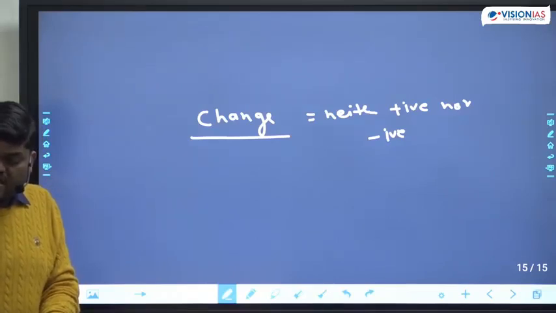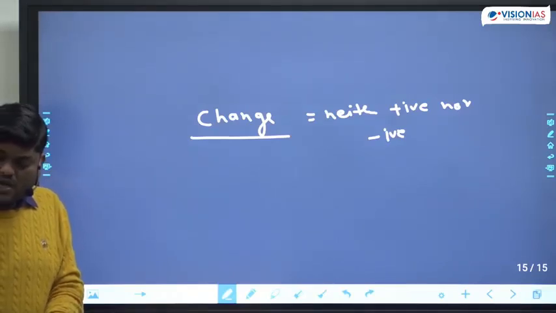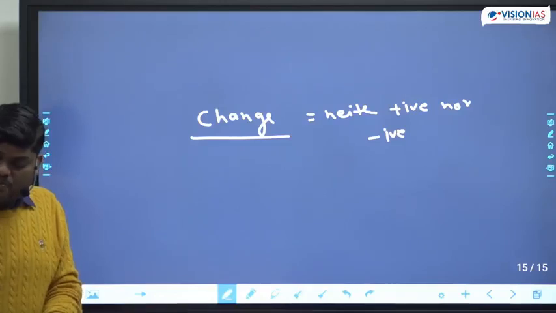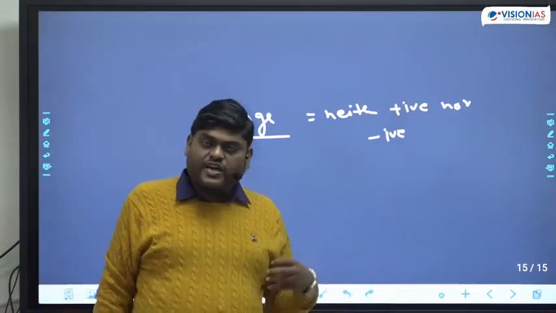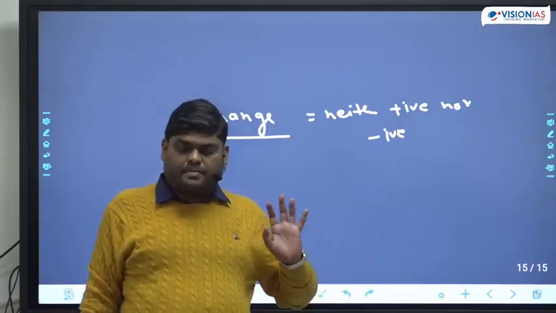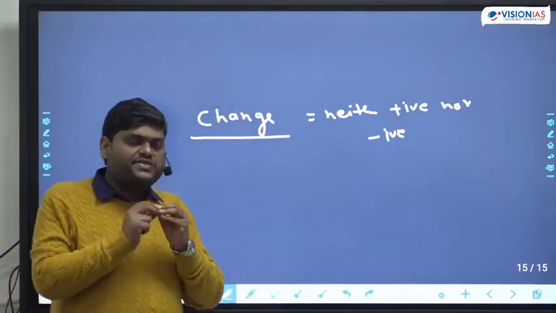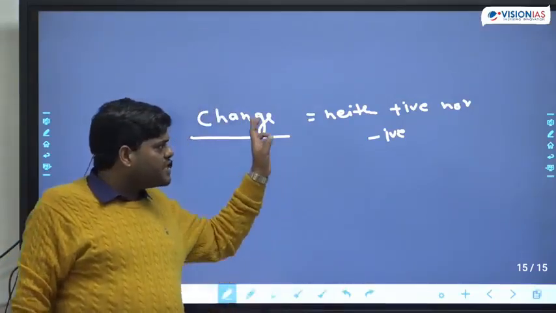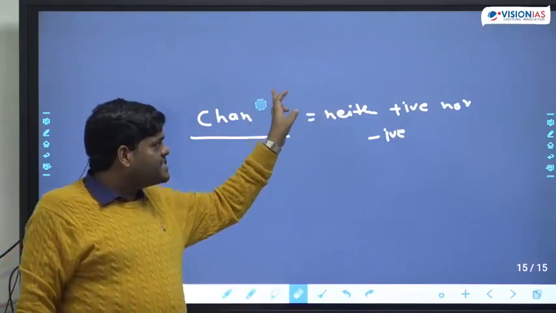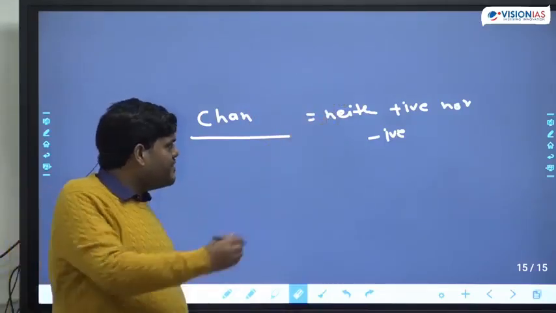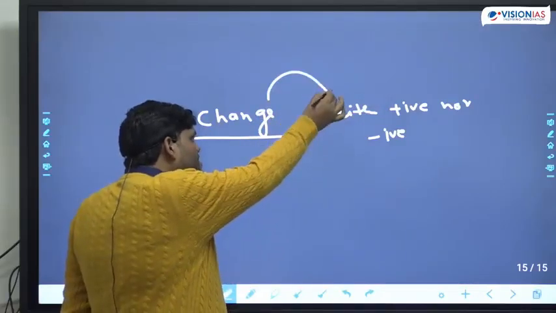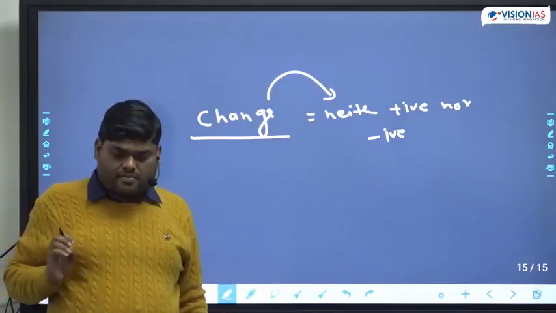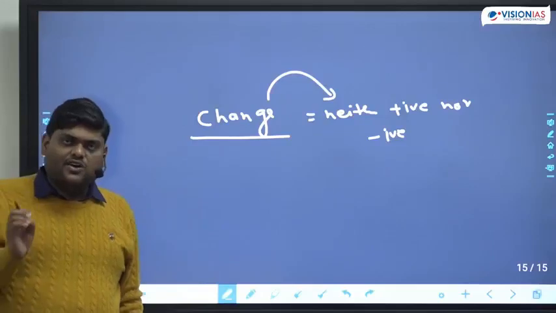Unless we explicitly mention it, we don't know whether increment or decrement. So if change is written anywhere, first thing in your mind should come, it is neither positive nor negative, it is simply a neutral term.